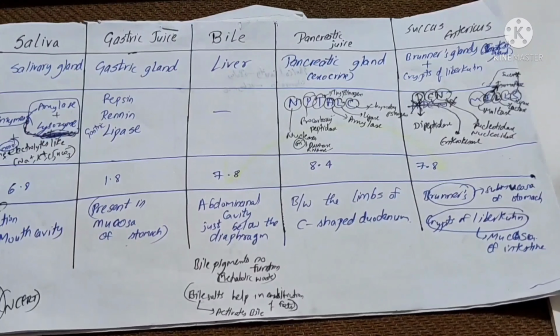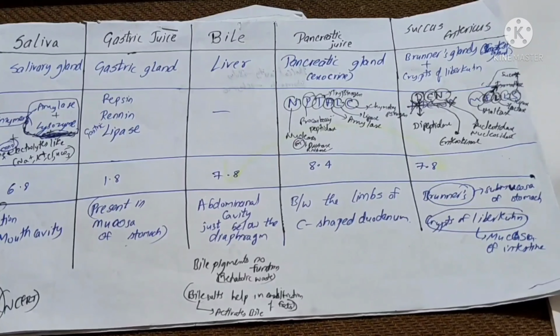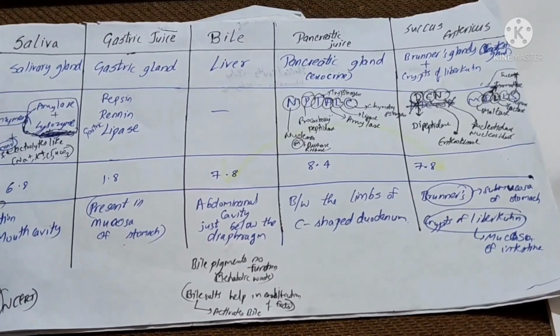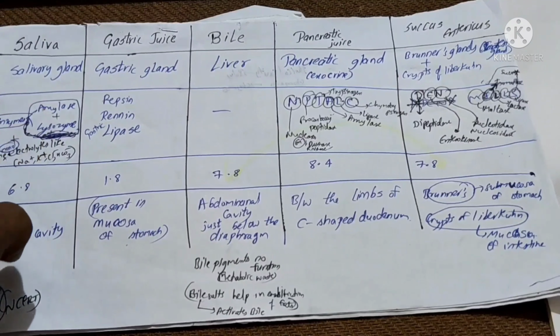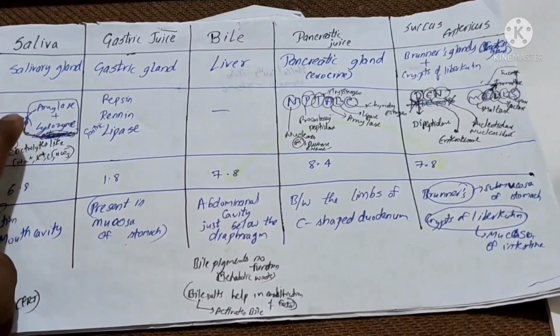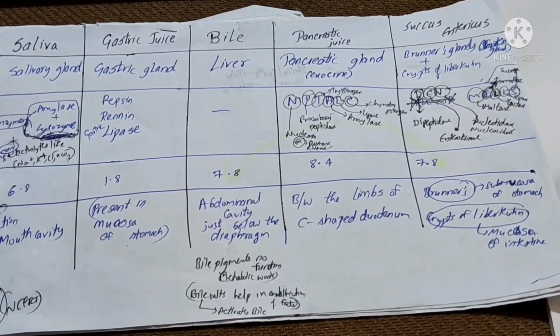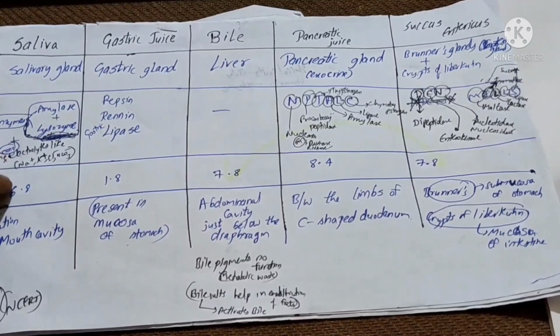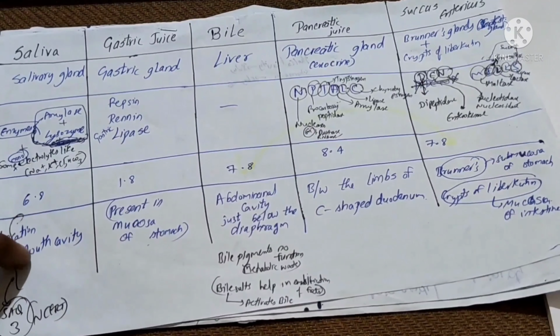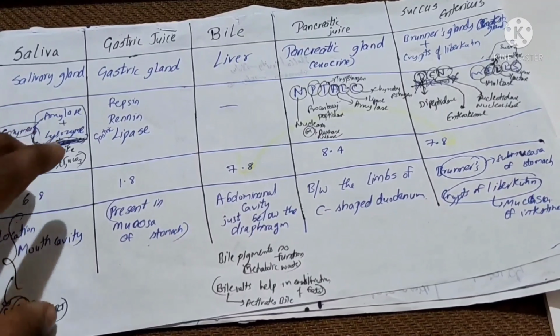We are moving to the second topic, digestion of food. While moving to digestion of food, let us know about the different juices. First is salivary juice. It is secreted by the salivary glands, and it has enzymes like amylase and lysozyme. An important thing is that lysozyme kills bacteria also. Then there are some electrolytes like Na+, K+, Cl-, HCO3-. The saliva has a pH of 6.8, and the salivary glands are located in the mouth cavity, so we get the saliva in the mouth.